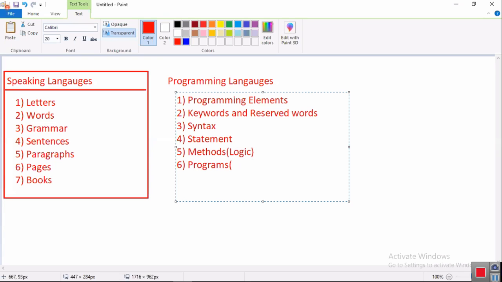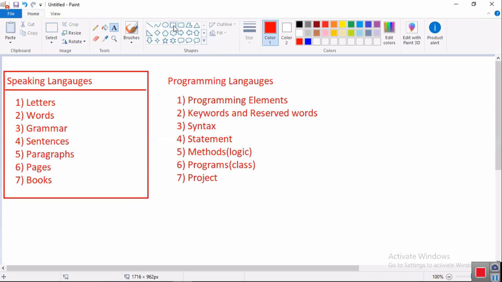Programs in Java are called classes. Method is nothing but logic. Programs are nothing but classes. Then next, seventh, books are nothing but, come on, project. Final project comes. Wonderful, super.